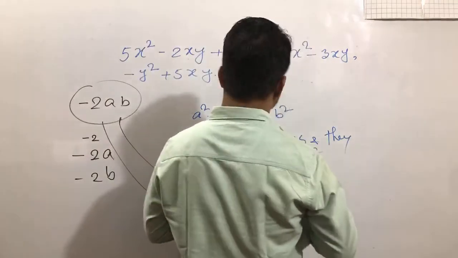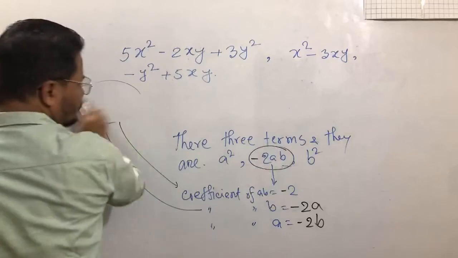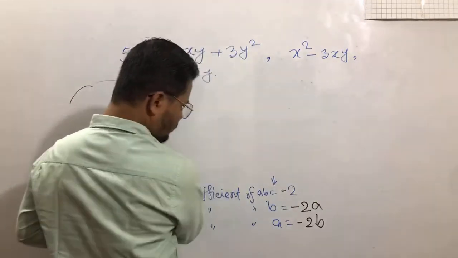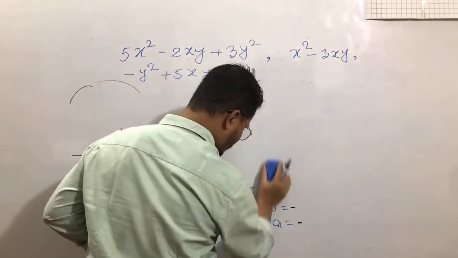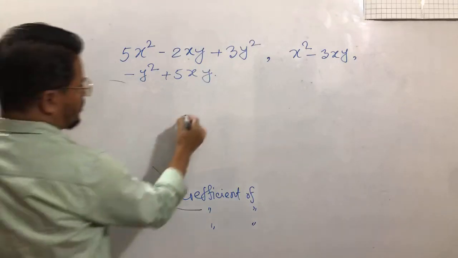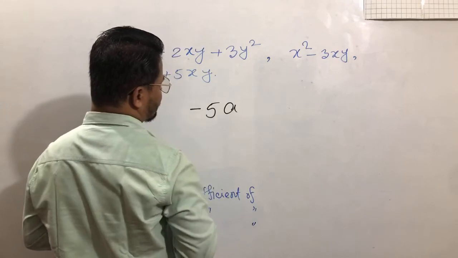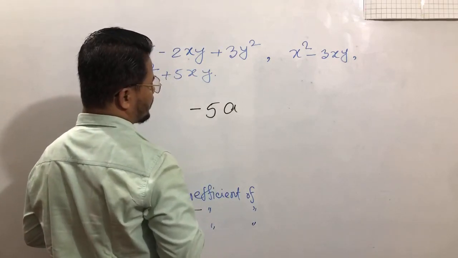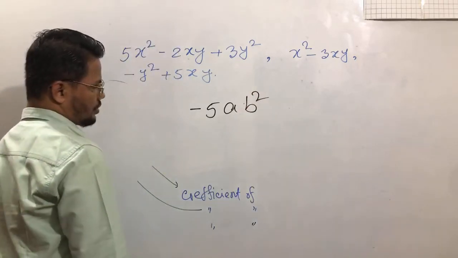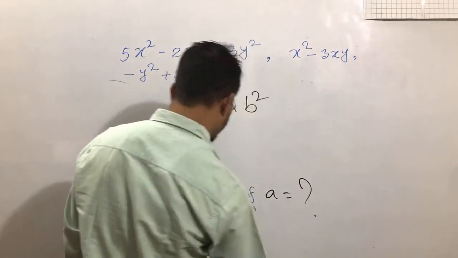So, dear students, let me know in the term minus 5ab square, the coefficient of a equals what?